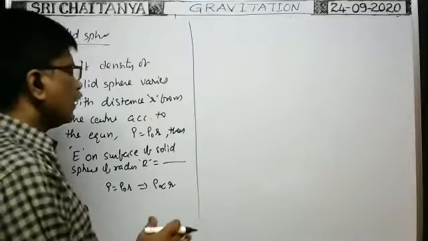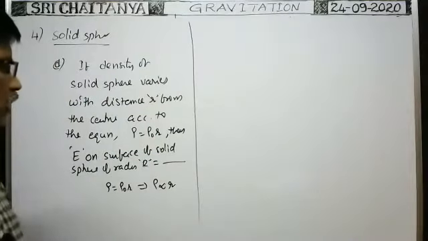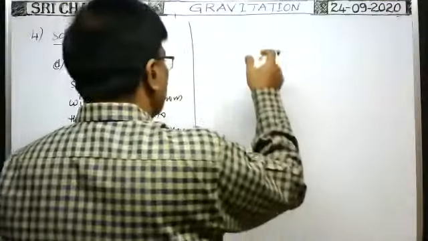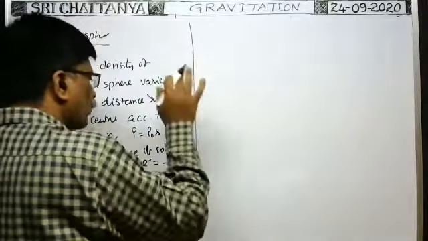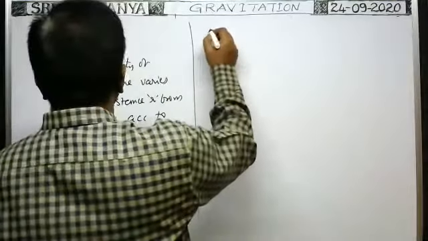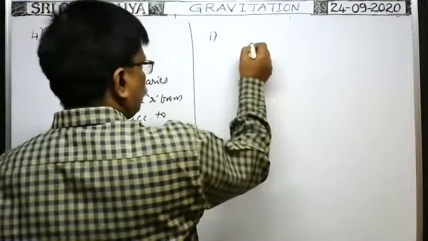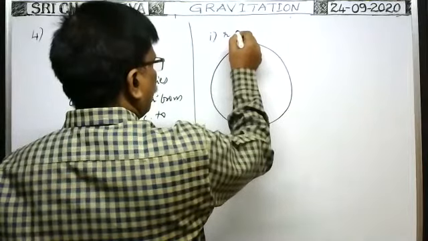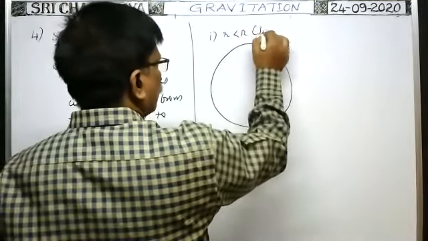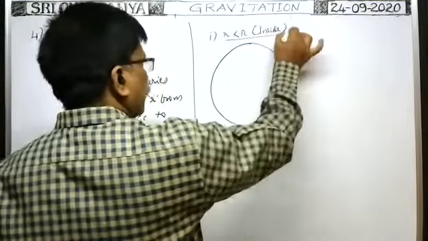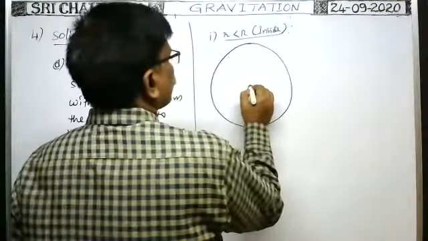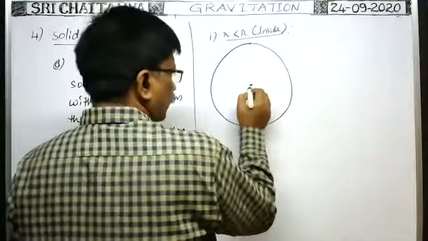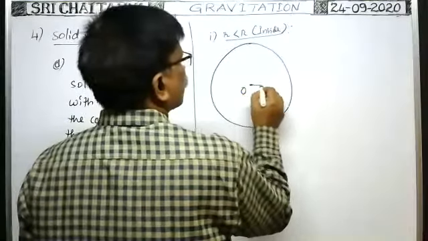Okay, now in this case, on the surface of the solid sphere, what is the intensity of gravitational field? Or at any point outside, what is the intensity of gravitational field? Or at any point inside the solid sphere, what is the intensity of gravitational field? So in this first case, suppose this is the solid sphere, small r less than capital R, that means inside. How can we find inside? Same cases. Suppose here this is the solid sphere, it is the center O, and this is the radius capital R.